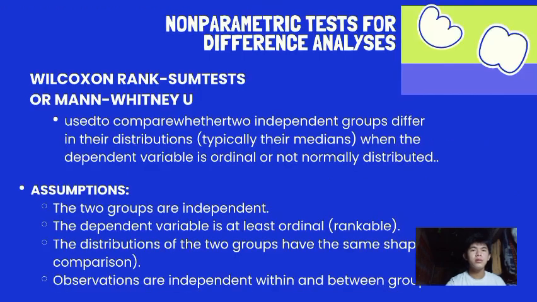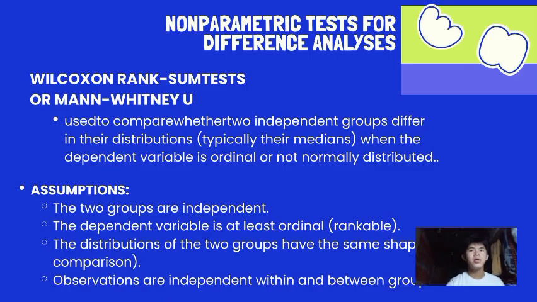Okay? Now, for non-parametric tests for difference analysis, the Wilcoxon rank-sum test or Mann-Whitney U. It is used to compare whether two independent groups differ in their distributions, typically their medians, when the dependent variable is ordinal or not normally distributed. The assumptions of it are: the two groups are independent again. The dependent variable is at least ordinal or rankable. The distributions of the two groups have the same shape for median comparison. Observations are independent within and between groups.